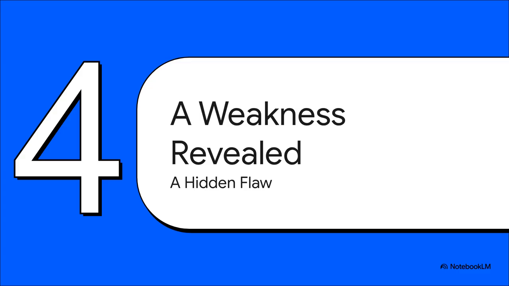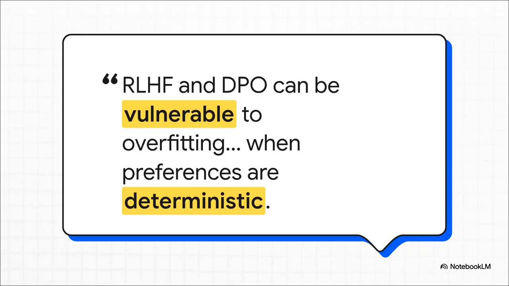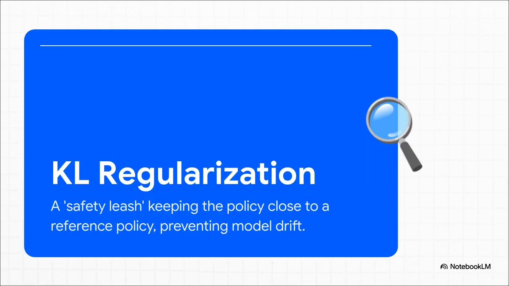So DPO sounds like the perfect solution, right? Simpler, faster, better. Case closed. But as researchers at Google DeepMind started digging deeper, they found that both DPO and the original RLHF method actually share a really subtle but pretty critical vulnerability. And the folks behind this new method put it perfectly. They found that both of these approaches can overfit. And this happens especially when the preferences are deterministic. Now, that's just a fancy way of saying when one answer is always better than the other. And this is where things get a little weird and kind of counterintuitive. To really get why this happens, we have to talk about something called KL regularization.